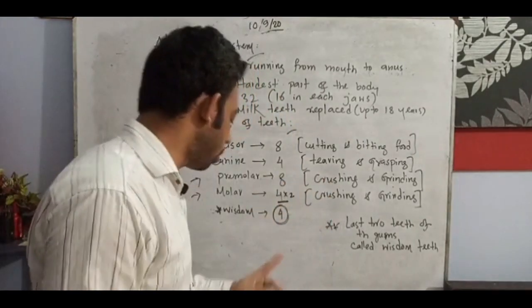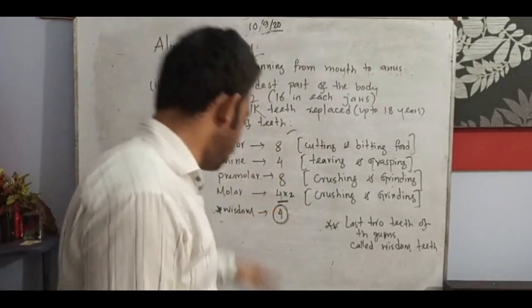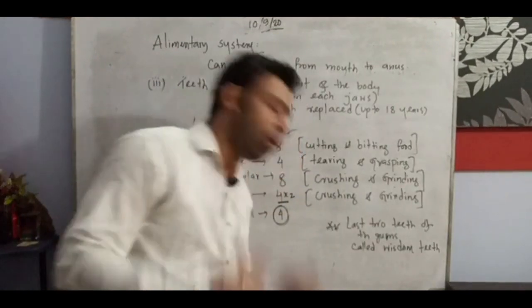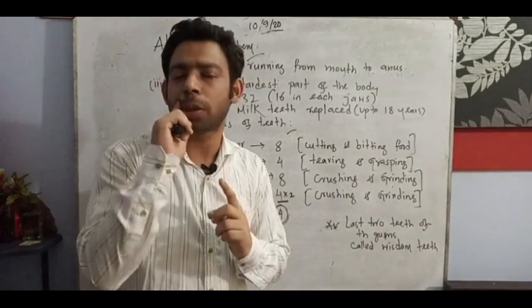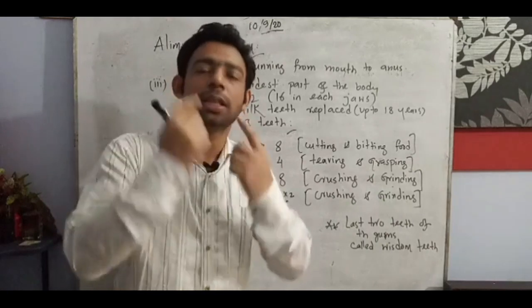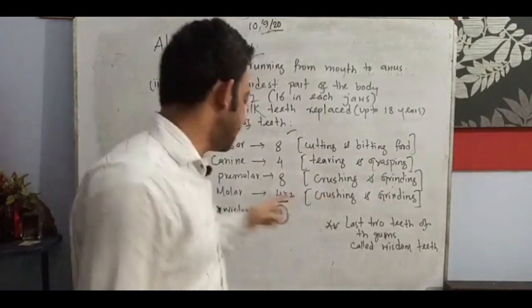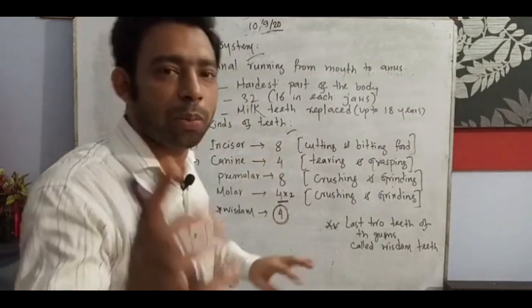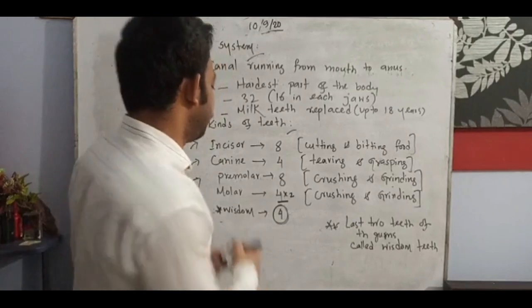Then, going upward, the premolar just after the molar: 2, another 2, right side and left side of the upper jaw 4, similarly lower jaw 4, that means 8. It is 8, but the book gives 4, which is not actually correct. This is also counted as 8.